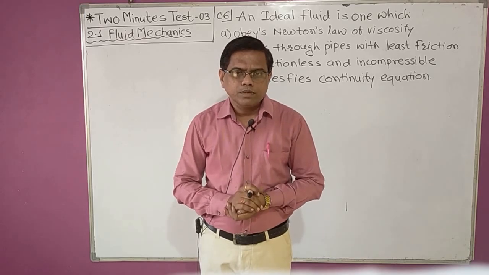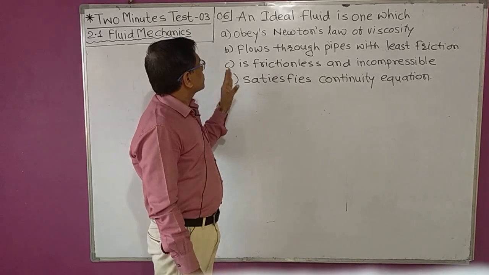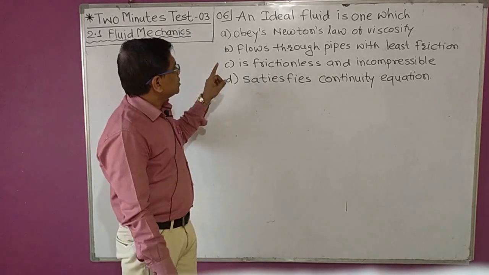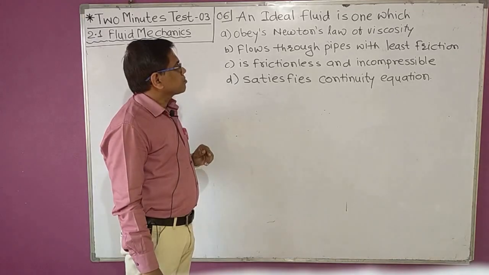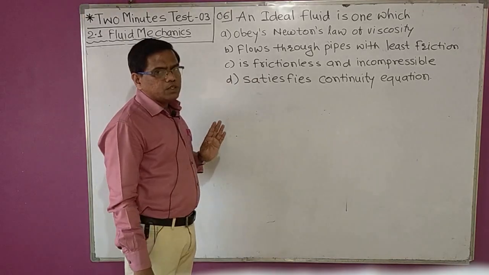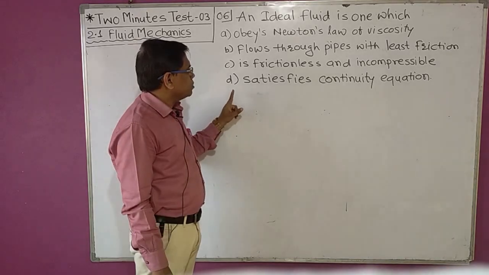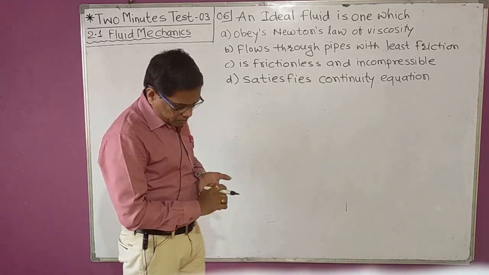So now 6th MCQ. An ideal fluid is one which, option A, obeys Newton's laws of viscosity. Second, flows through pipe with least friction. Third, is frictionless and incompressible. And last, satisfies continuity equation.